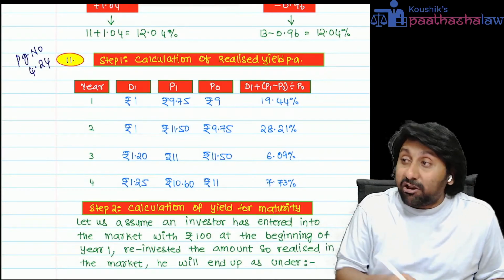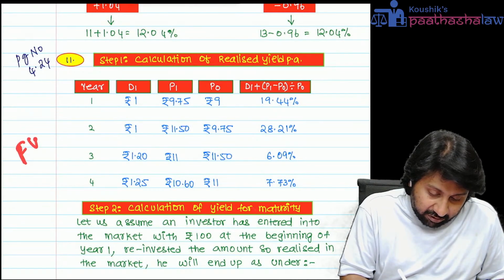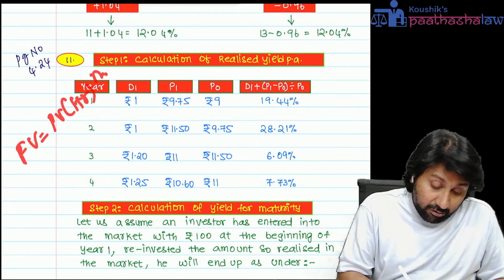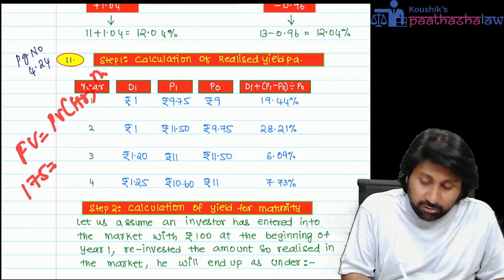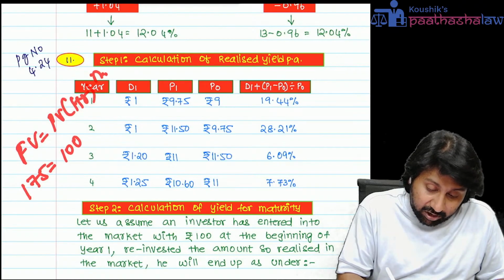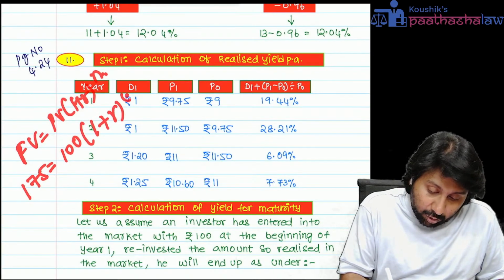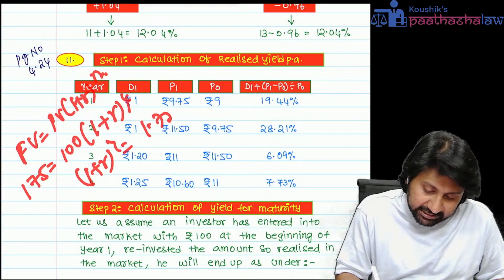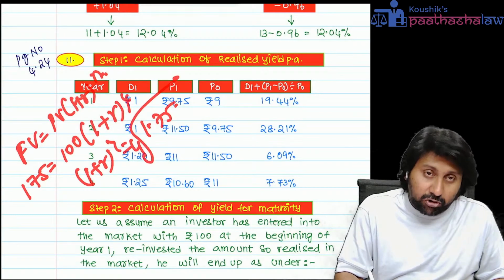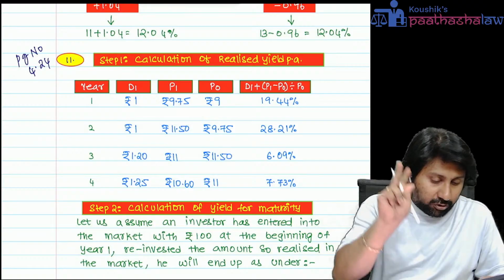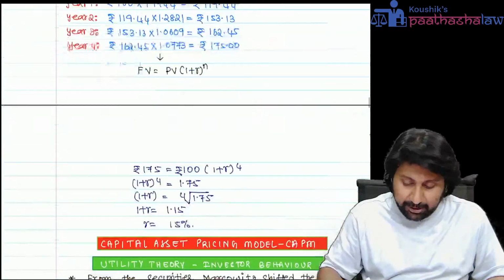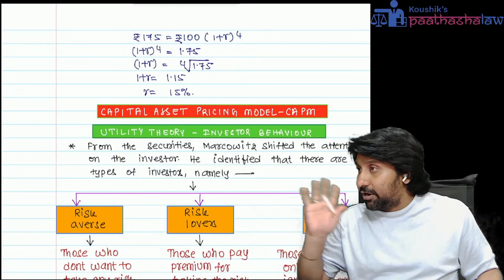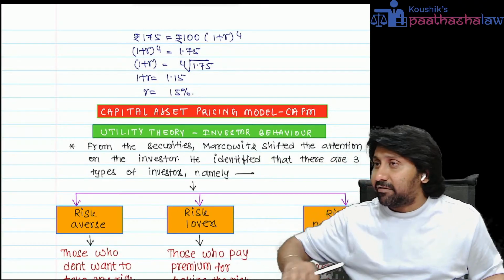There is a formula: FV equals PV into (1 plus R) whole power N. Four years later, 175 is the future value, for a present value of 100. So (1 plus R) whole power 4 equals 1.75. Take the fourth root of 1.75, that is, square root two times. 15% is the answer. That's how we got this answer. Hope everyone understood clearly how to do the question if it is given in the exam.